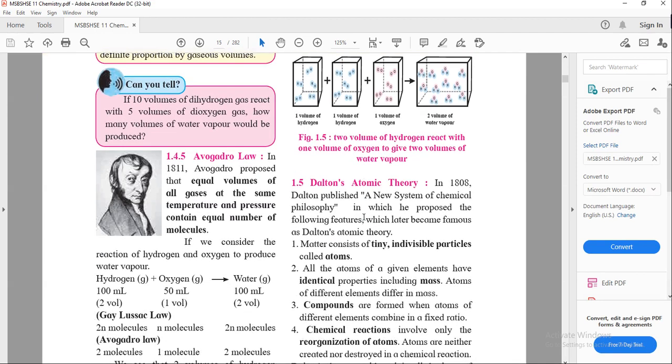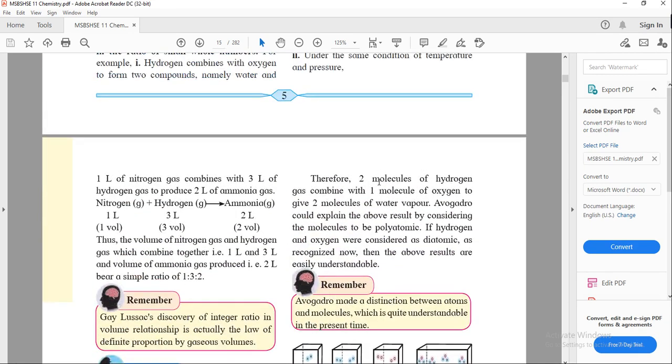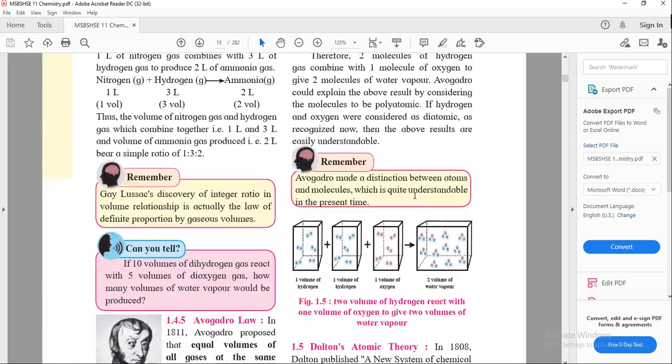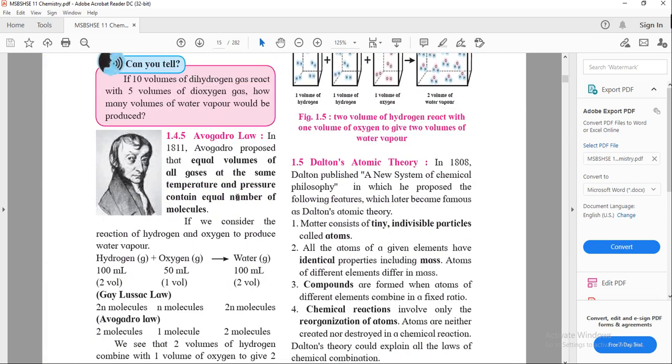Now the next law is Avogadro's law. According to Avogadro's law, equal volumes of all gases at the same temperature and pressure contain an equal number of molecules. So it is related to the number of molecules. As in Gay-Lussac's law, this law is also applicable at the same temperature and pressure, constant temperature and constant pressure. So it is an equal number of molecules.